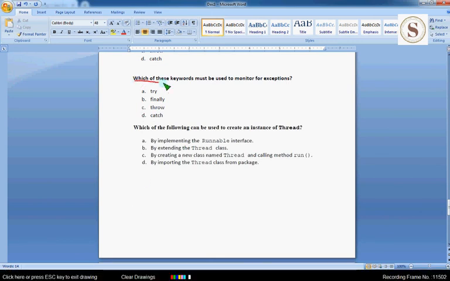which of these keywords must be used to monitor for exceptions? Guys, try is the keyword used to monitor for exceptions. So option A is correct answer for this question. And moving on to next question, which of the following can be used to create an instance of thread?